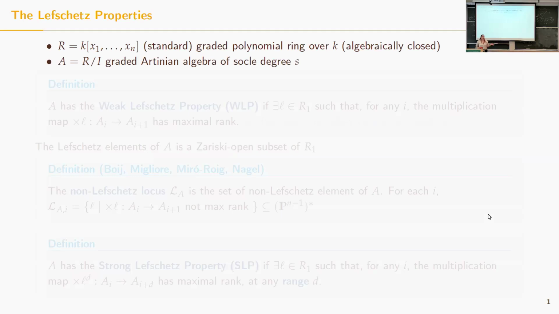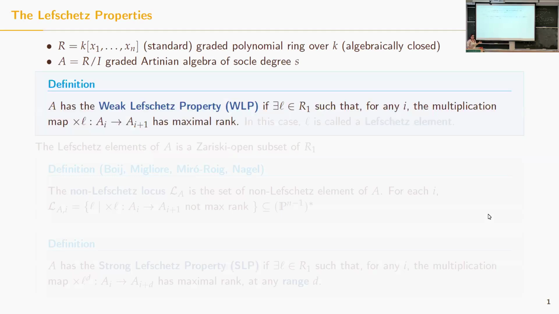We say that A has the weak Lefschetz property if there exists a linear form L such that the multiplication map between degree i and degree i plus 1 has maximum rank for each degree. So it is always either injective or surjective. In that case, L is called a Lefschetz element. The Lefschetz elements form a Zariski open set.